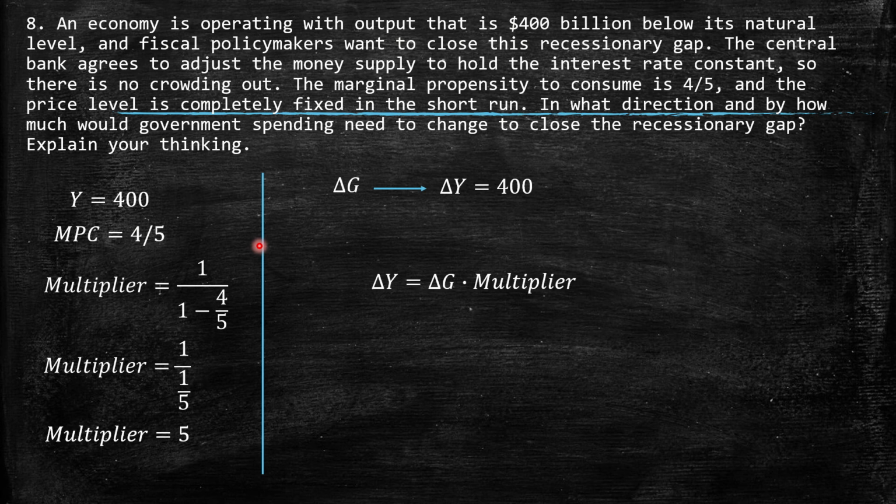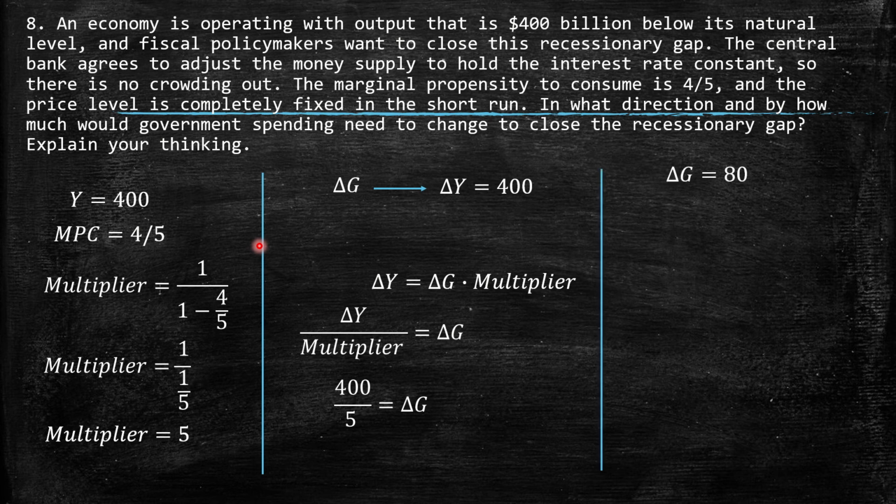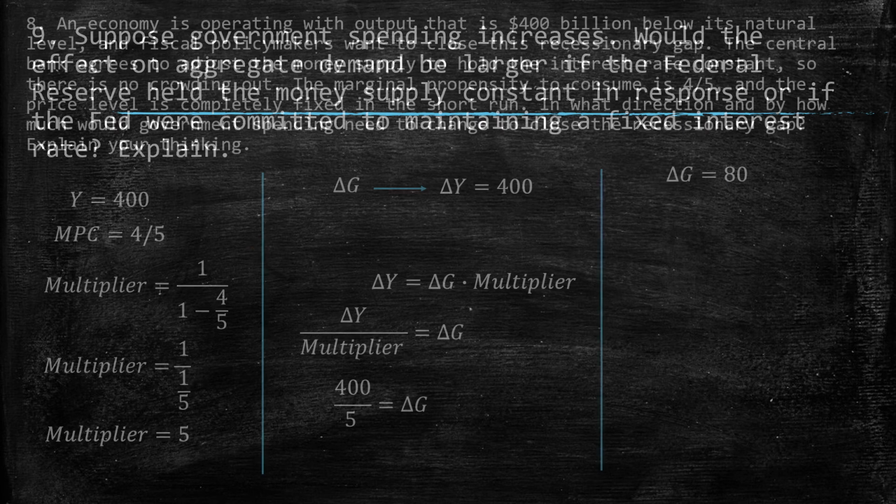So we can create this simple equation: the change in GDP is equal to the change in government spending times the multiplier. Then the change in government spending is the change in Y, the change in GDP, over the multiplier. We know that the gap is 400 and the multiplier is exactly equal to 5, so we need to create an expansion of government spending of 80 billion.